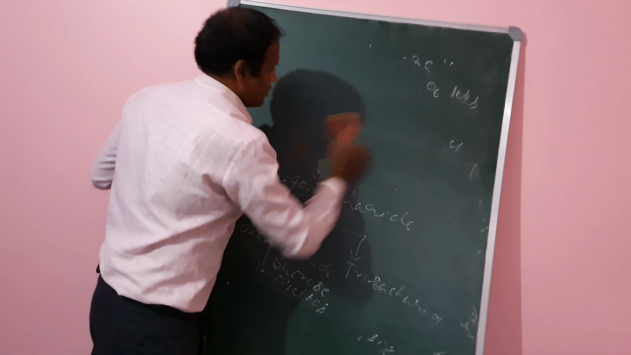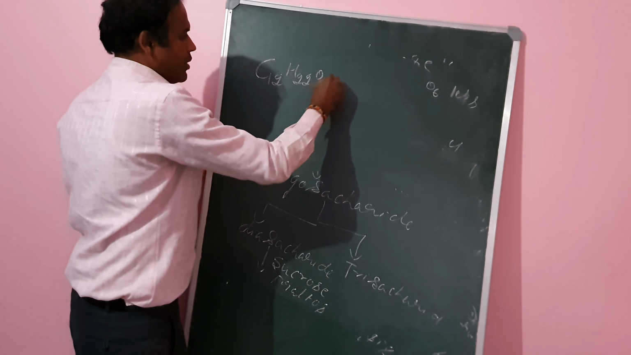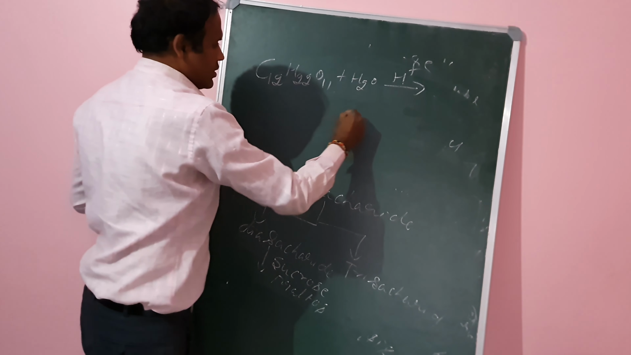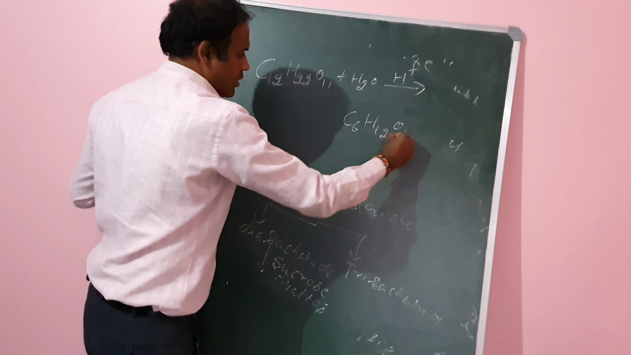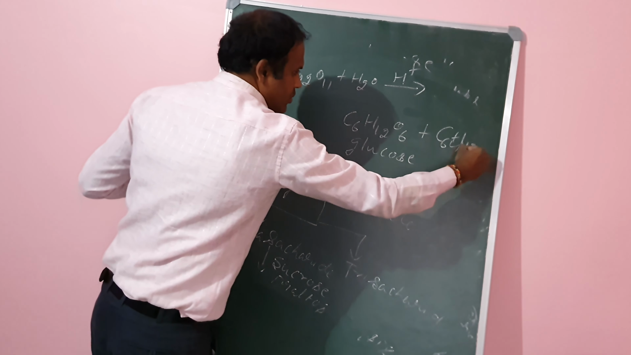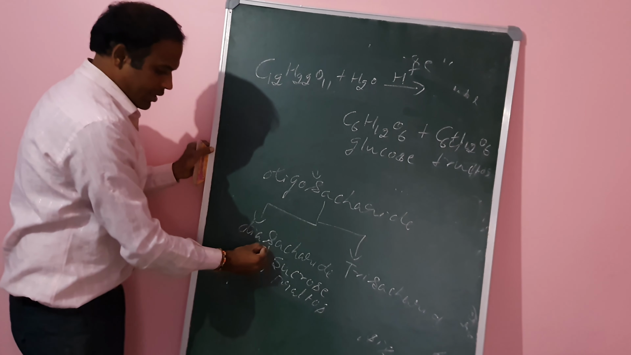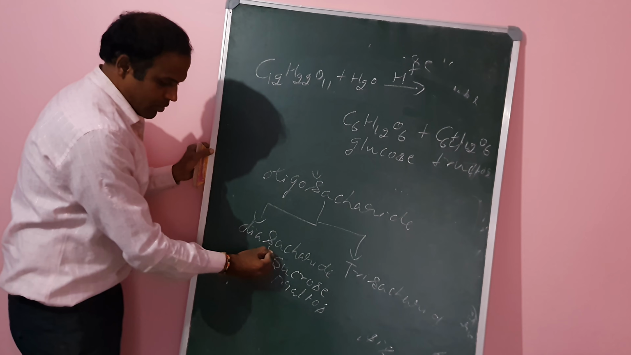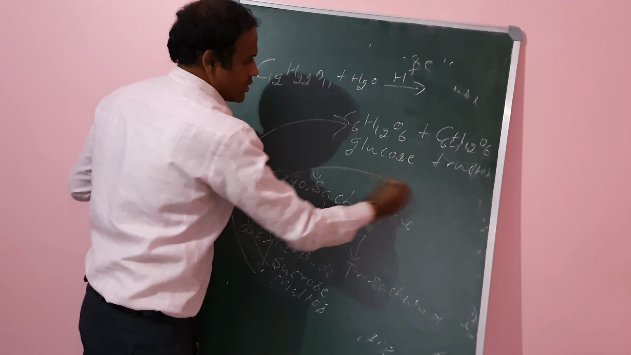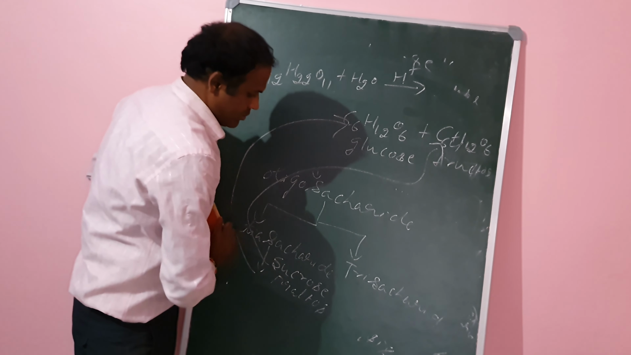Example: C12H22O11 plus H2O, in the presence of H plus, gives C6H12O6, which is glucose, and another C6H12O6, which is fructose. A disaccharide on hydrolysis gives two monosaccharide units, one glucose and another fructose. Then we go on to the trisaccharides.